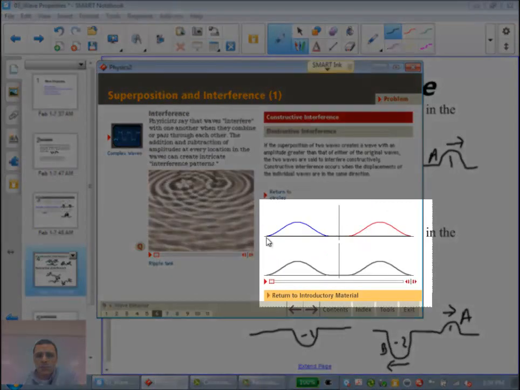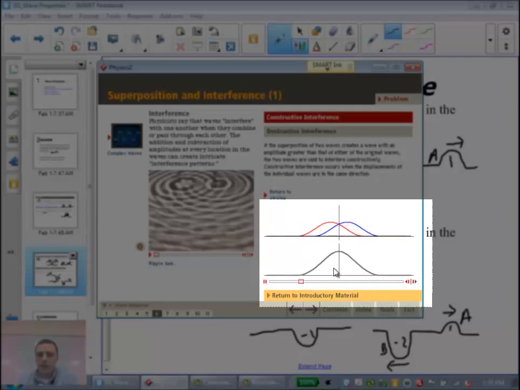If you look to the right portion of the screen, here we have a blue wave and a red wave, and those represent the individual waves, and they'll pass by one another as if the other wasn't even there. But the gray line represents the medium that they're traveling in, whether that's water or air. And if I run this simulation, what you can see is that they're going to combine and create a large wave. It's a little glitchy there.